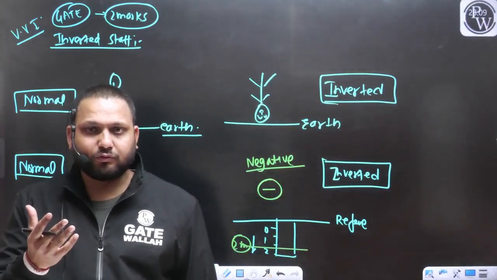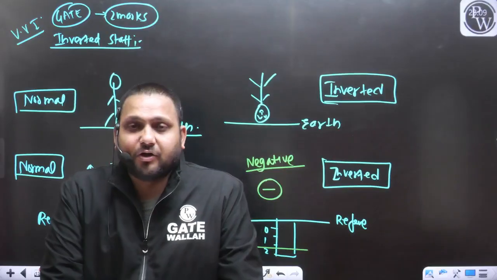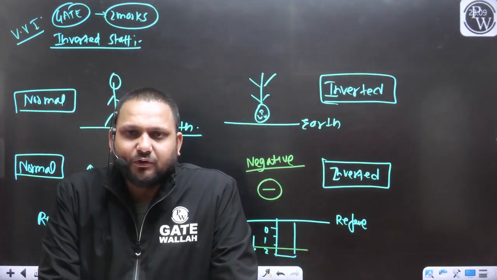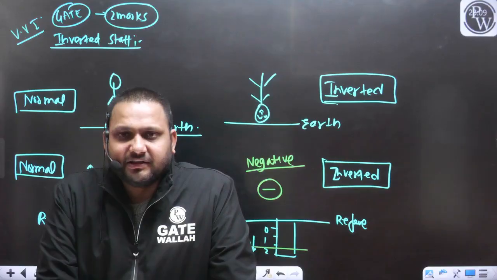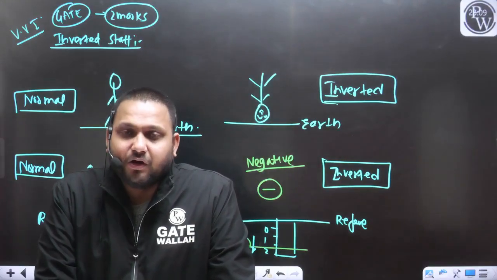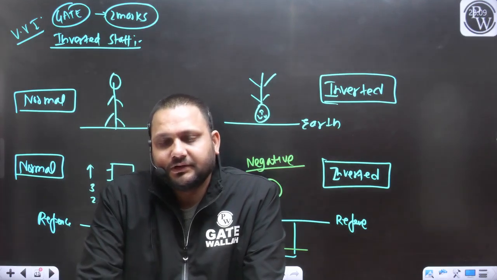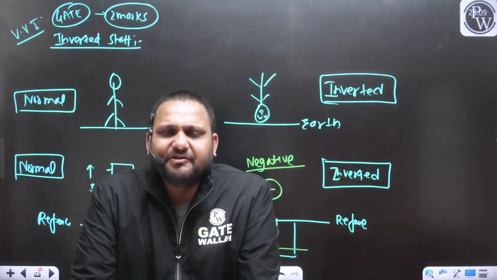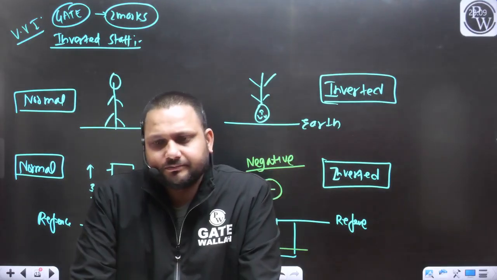To provide you the clarity, we need to use the sign convention, and for that I will use the negative sign. So whenever I use the negative sign in a staff reading, now I think you can easily understand that this reading must have been taken on the inverted staff position. Yes or no?